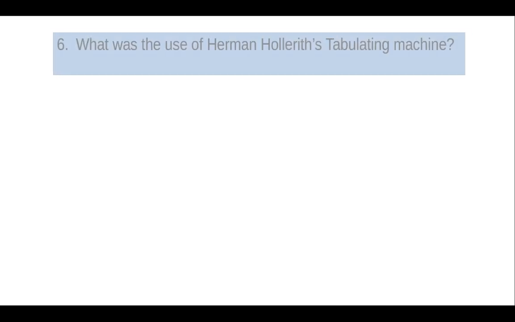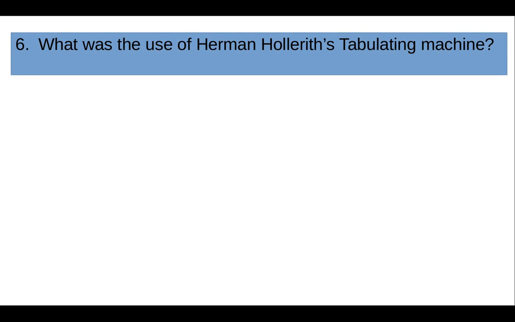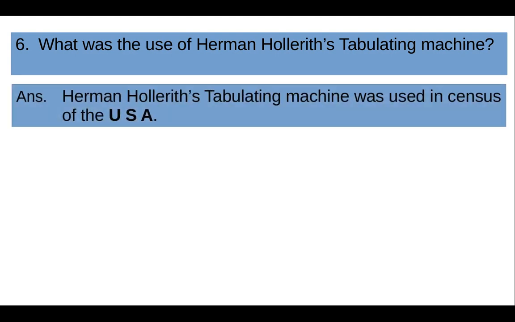Now, sixth question, students: what was the use of the Hermann Hollerith tabulating machine? Answer to this question: the Hermann Hollerith tabulating machine was used in the census of the USA. Census is a process by which we can count the population.